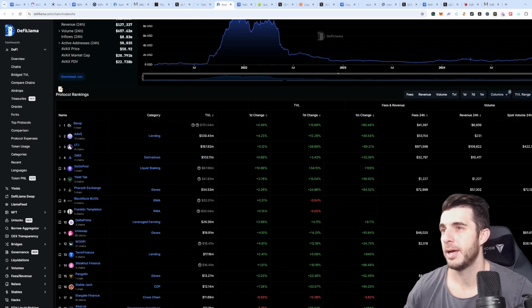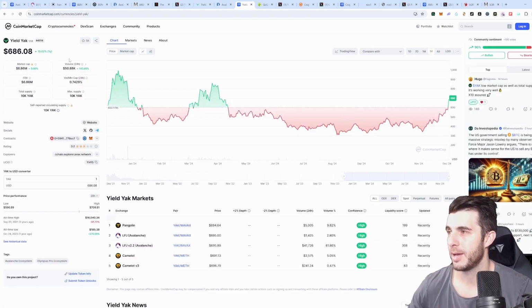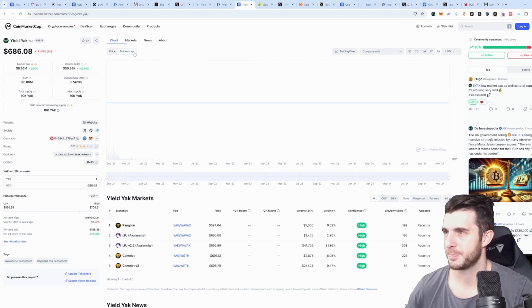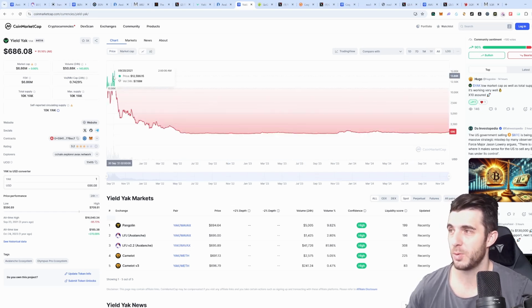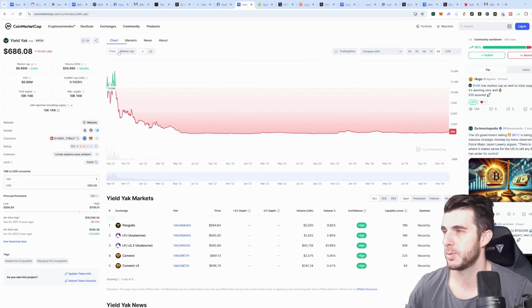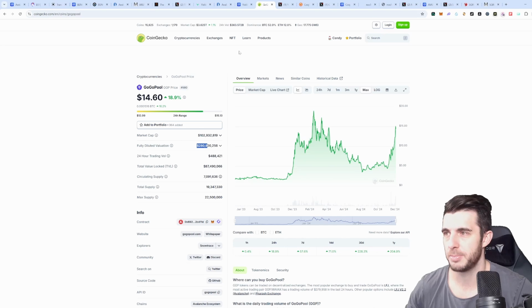And I looked into the market caps of these tokens, and you can see Yield Yak is sitting at 6.8 million market cap, of which it's fully diluted. That's important to keep an eye on. And it has tons of room to grow. If you have a look at the historical price, it used to be at $12,000. Now it's around $700. So this one has potential, especially if you compare it to GoGo Pool, which could be seen as its competitor.